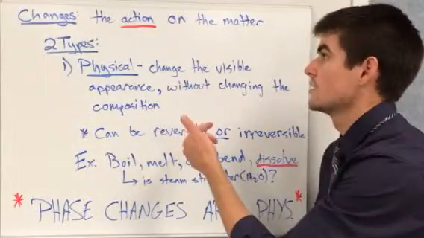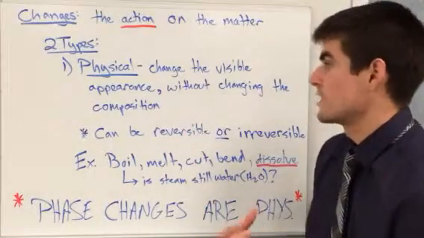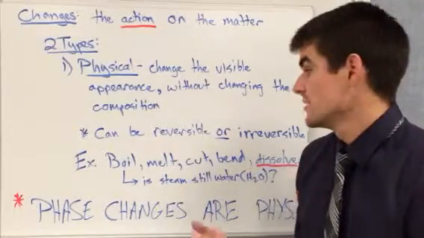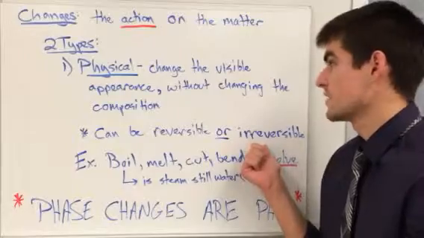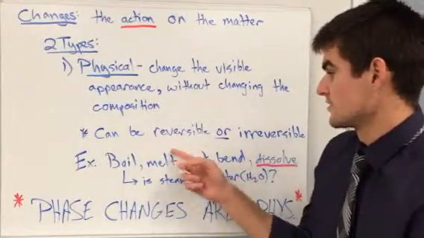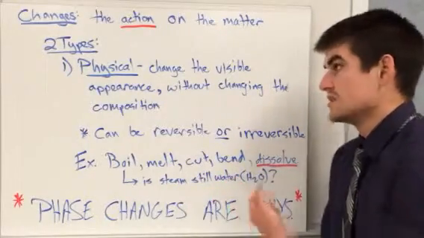Physical change, we change the visible appearance without changing the composition. We talk about tearing a sheet of paper. Yeah, it's not reversible. I can't put that sheet of paper back together, but it's still paper. It just looks a little different. Other examples, boiling, melting, cutting, bending.